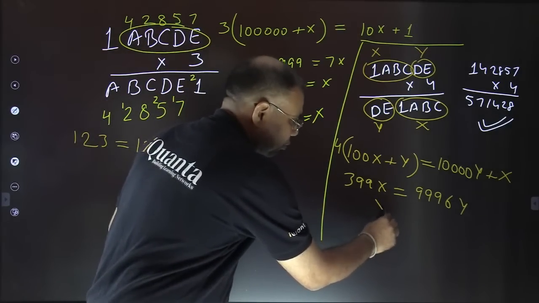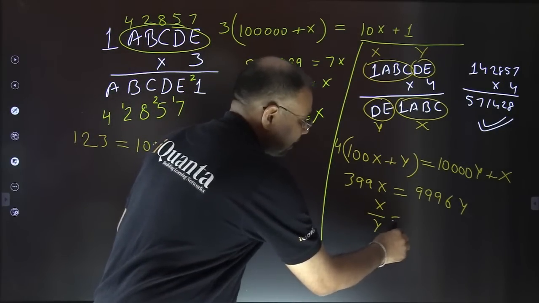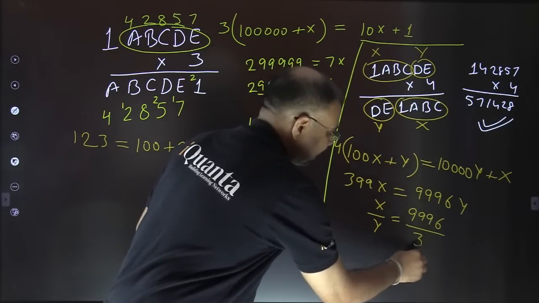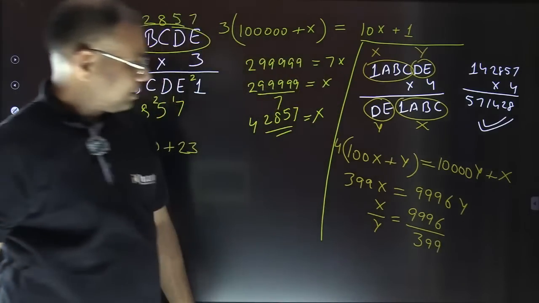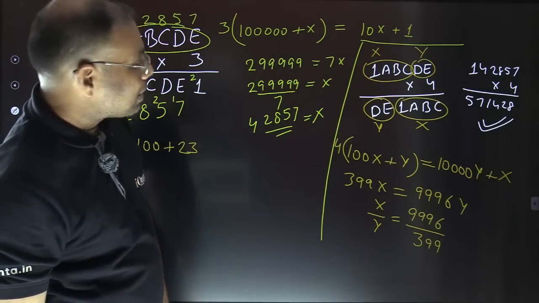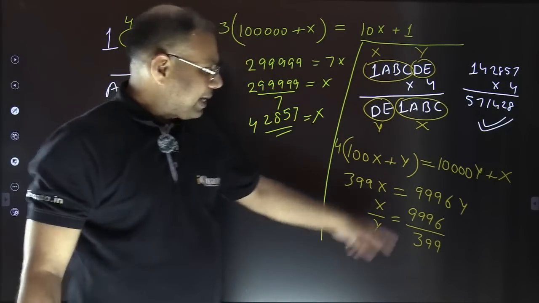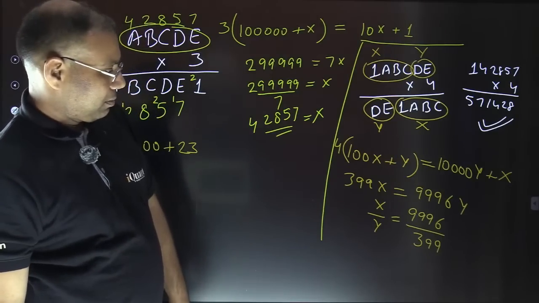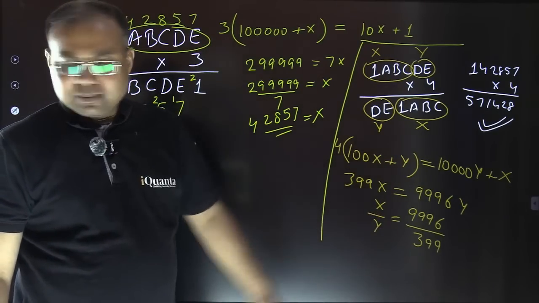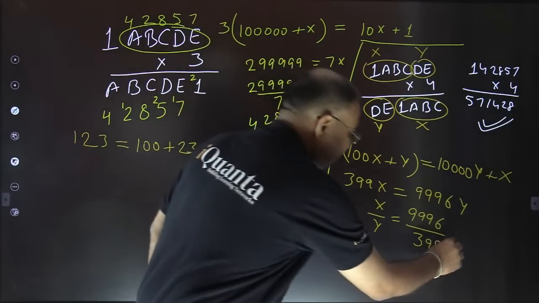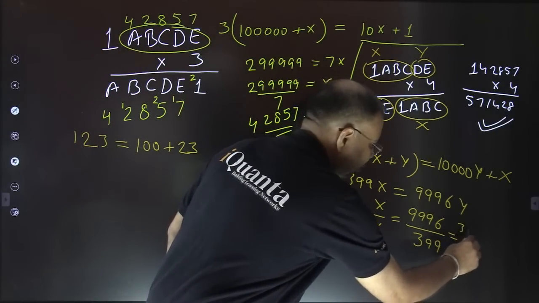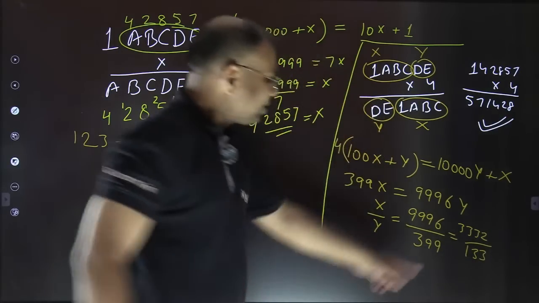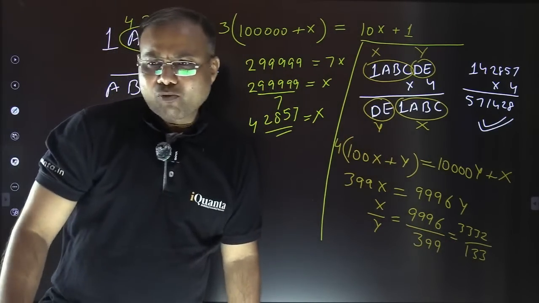So X by Y is 9996 upon 399. I hope there is no calculation error so far. Is there anything common which you can cancel out here? 3 is clearly visible. If I cancel by 3, it is going to be 3332 upon 133. 133 comes in someone's table, right? 133 is divisible by what?